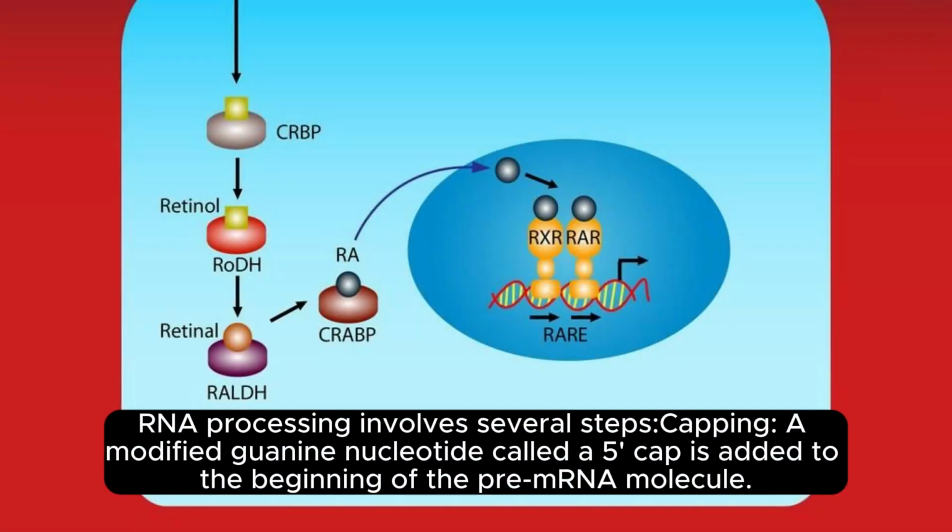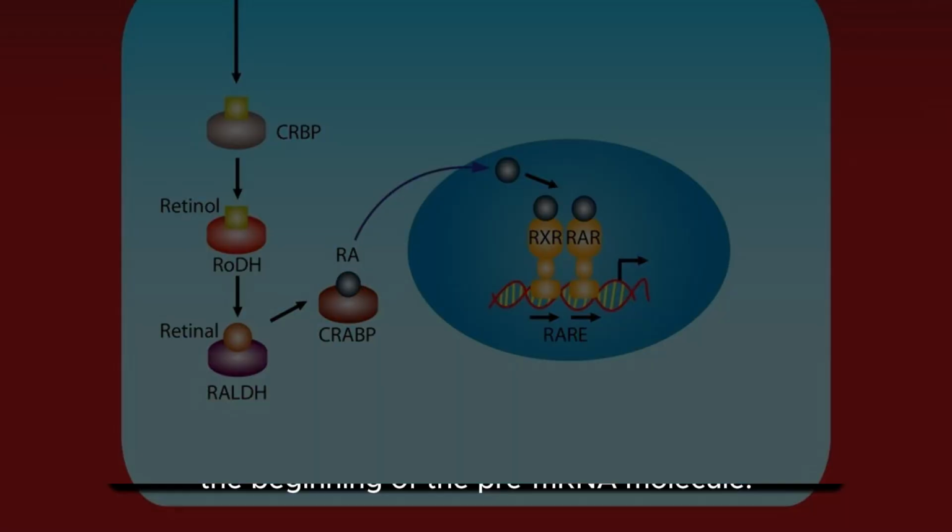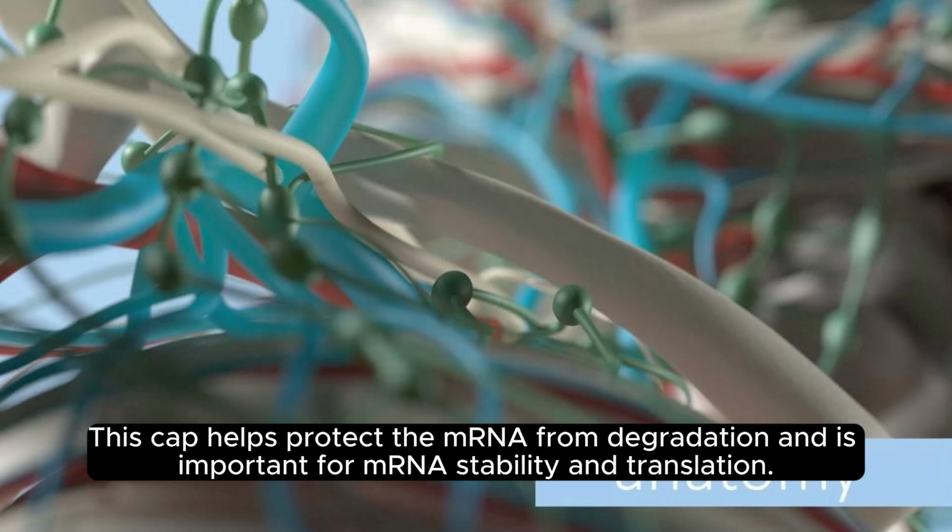RNA processing involves several steps. Capping: a modified guanine nucleotide called a 5' cap is added to the beginning of the pre-mRNA molecule. This cap helps protect the mRNA from degradation and is important for mRNA stability and translation.